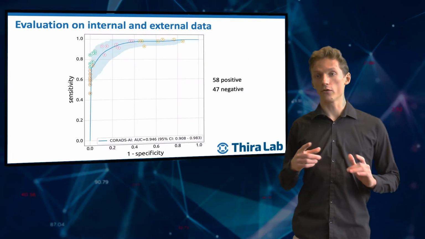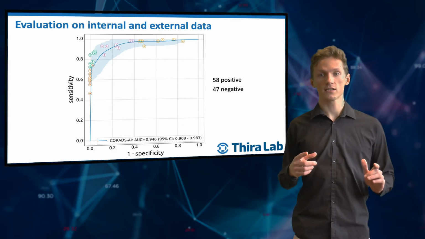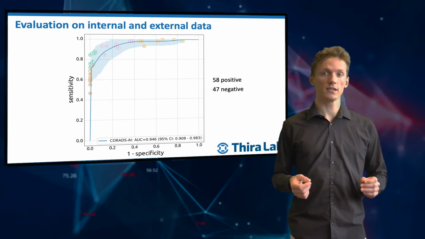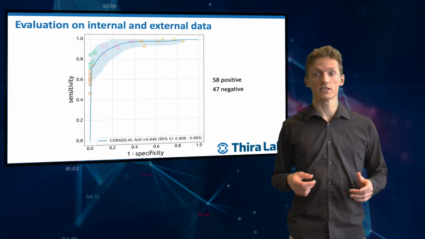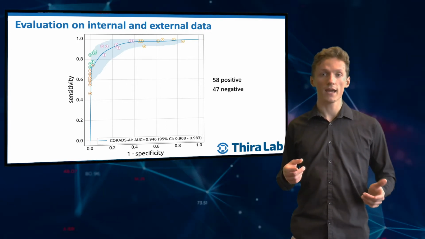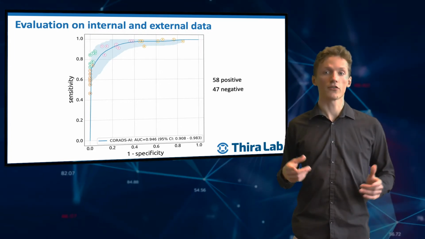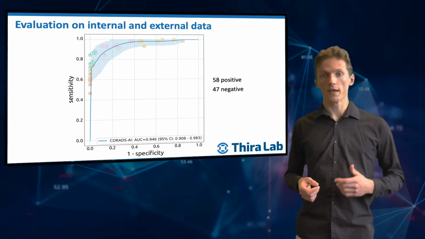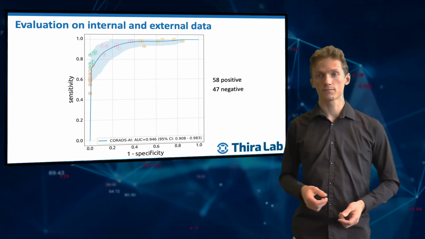We carefully evaluated our system on CT scans for which we also had PCR test results. To do this, we obtained CoRADS scores and severity scores with the help of 8 different radiologists and other healthcare providers. We compared these scores with the output of CoRADS AI.